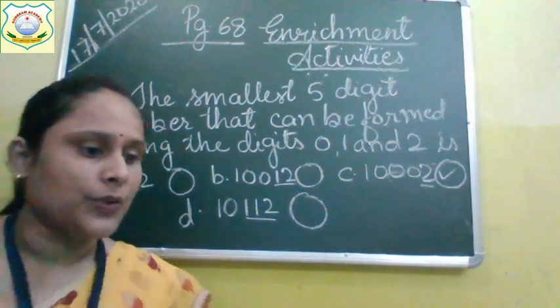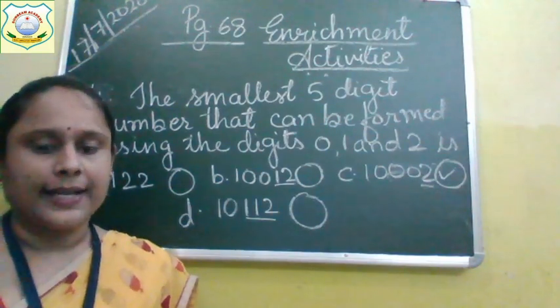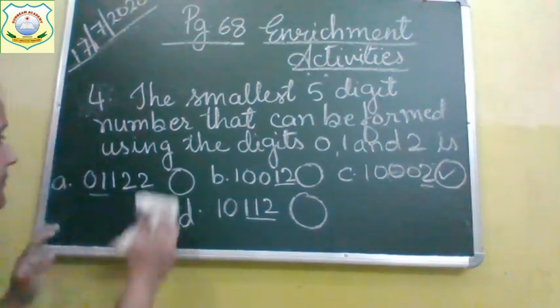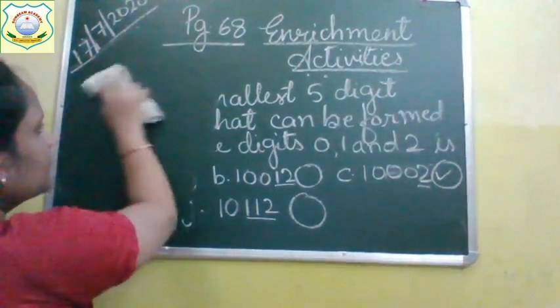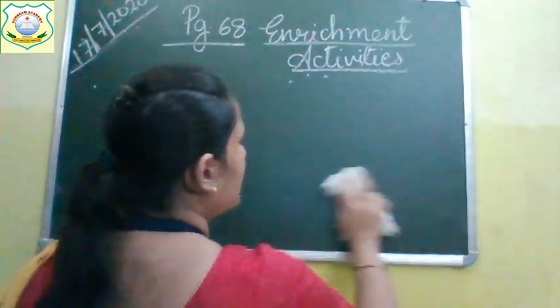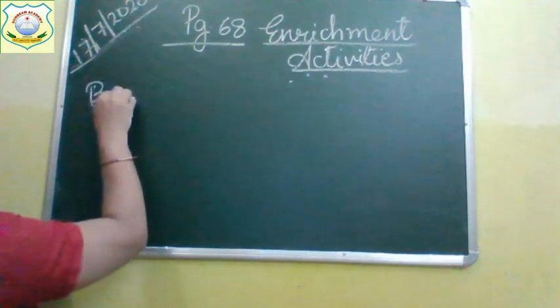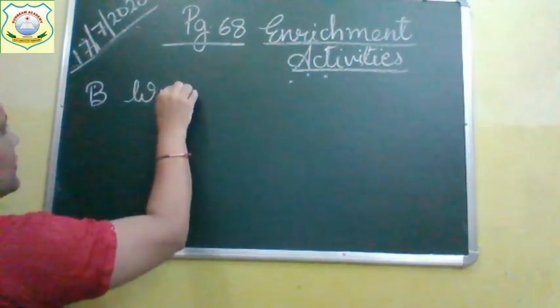Now come to the next question. Your next question is writing words. Write down, children, question number B. Writing words.